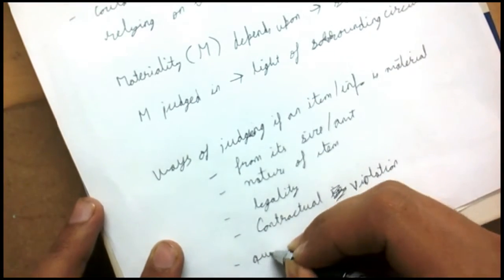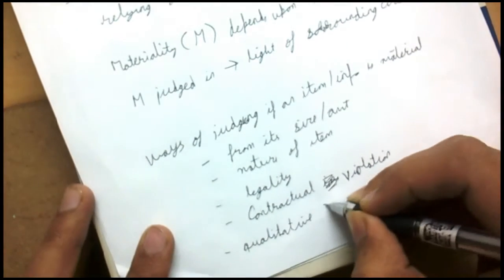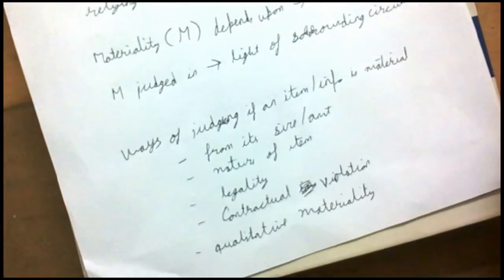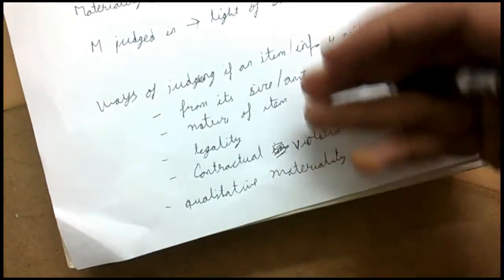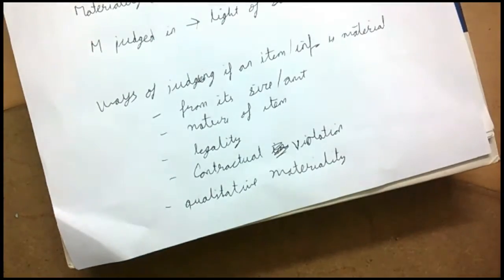Then it is a bit interesting, the qualitative materiality. For example, transactions with related parties. If there is inadequate disclosure or non-disclosure of transactions with the related party or related party relationships, this is also considered material, irrespective of its size or amount, the nature of the item, its legality, etc. If it is with the related party, it on its own becomes a material item.